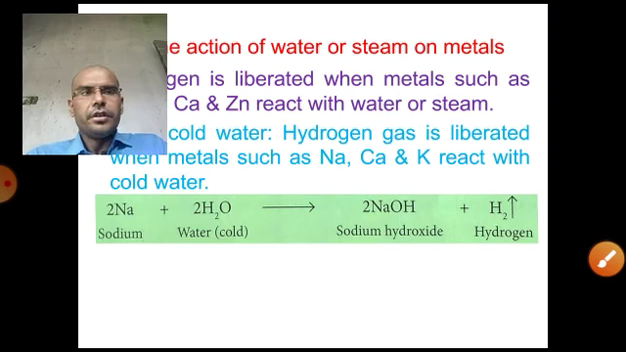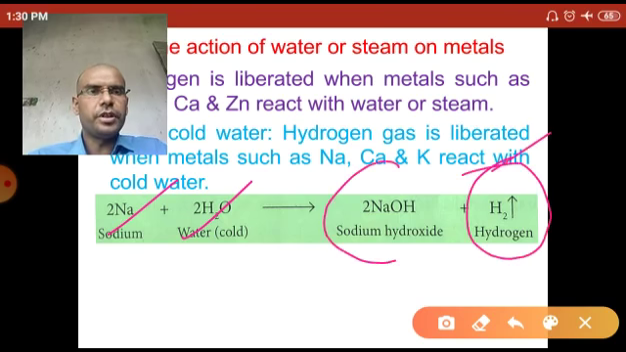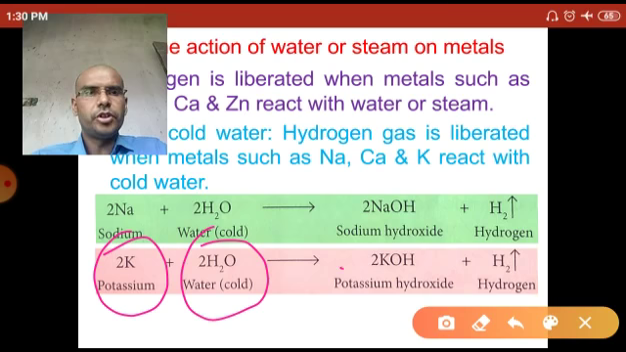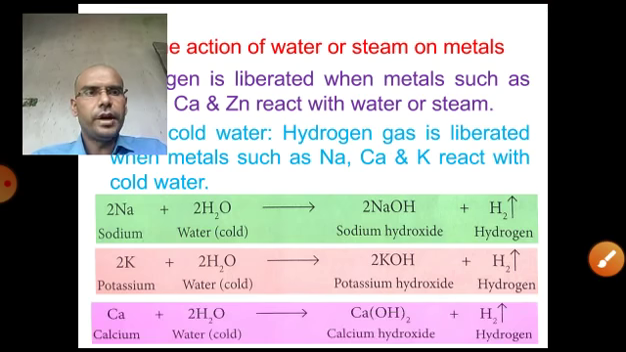Let's see the reaction. When sodium reacts with the cold water, it produces hydrogen gas and sodium hydroxide as a byproduct. Next, when potassium reacts with the cold water, it produces the hydrogen gas and releases potassium hydroxide as a byproduct. Calcium also reacts with the cold water and liberates the hydrogen gas along with calcium hydroxide as a byproduct.